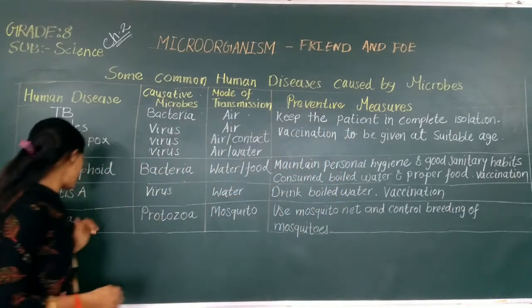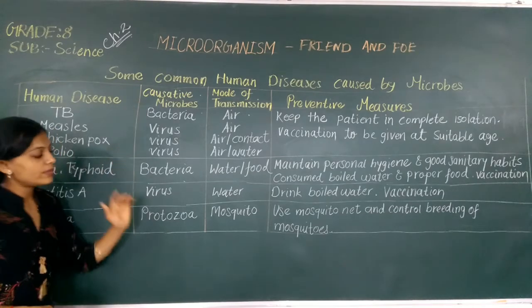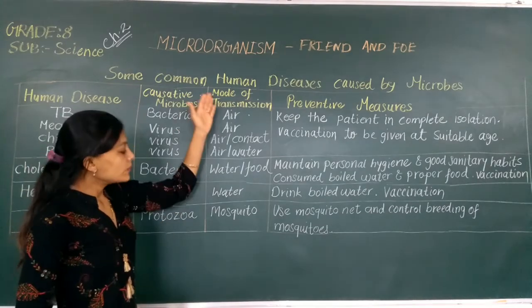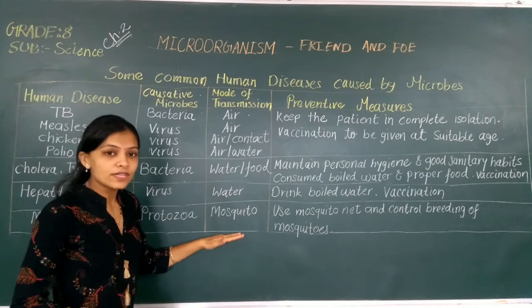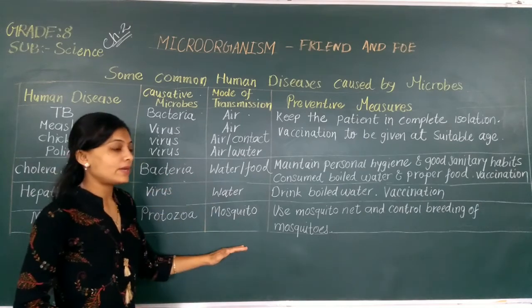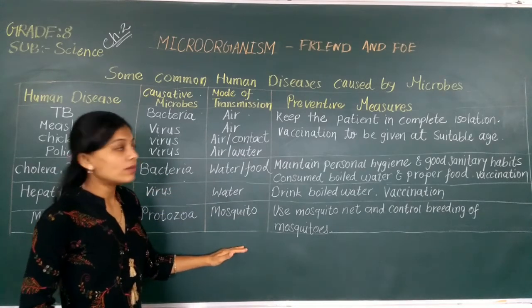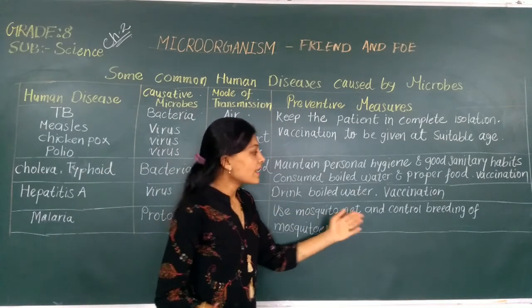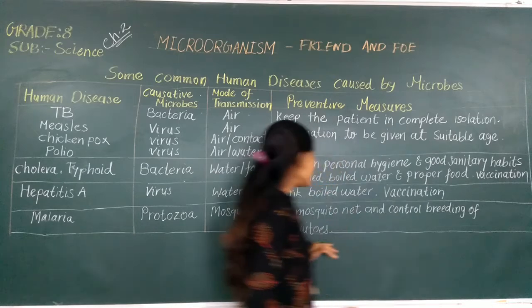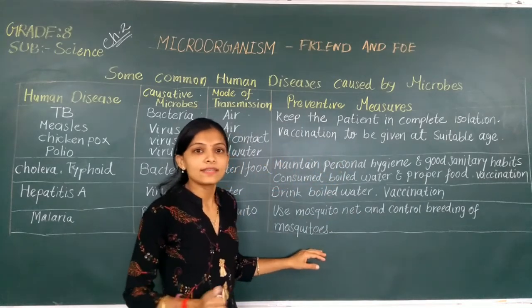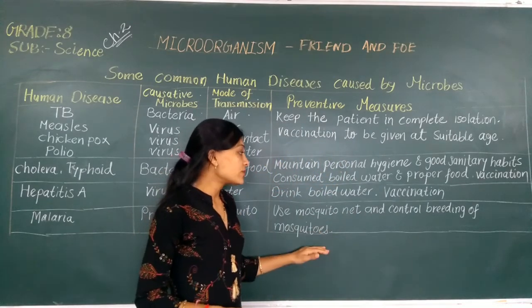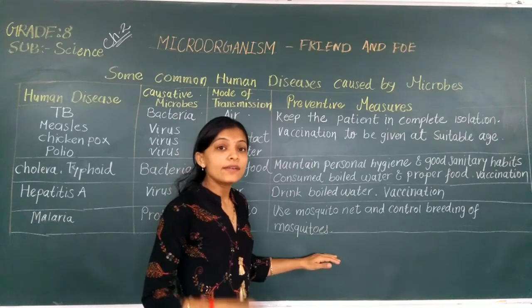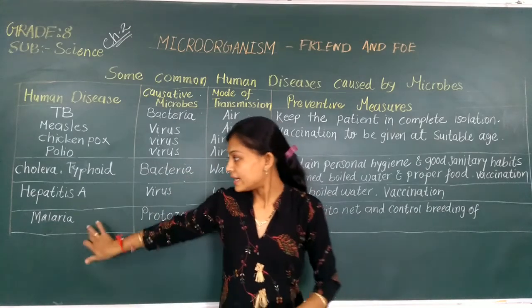Now next written here is malaria. Malaria is spread by the protozoa. Mode of transmission is mosquito. Malaria spreads from mosquitoes, as we all know. Preventive measures: use mosquito net and control breeding of mosquitoes. Nowadays the rainy season is going on, so we should control the mosquitoes and try to avoid the malaria disease.